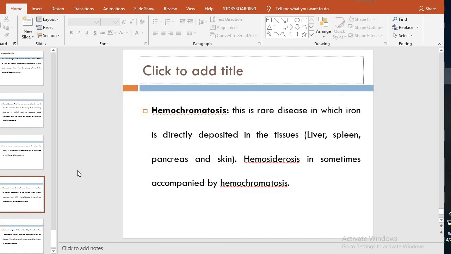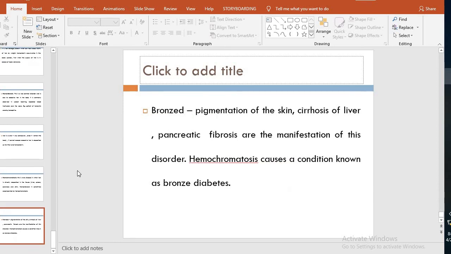Then hemochromatosis. It is also a rare disorder, but iron is directly deposited in tissues like the liver, spleen, pancreas, and skin. And sometimes hemosiderosis is accompanied by hemochromatosis. Then the bronze pigmentation of the skin. In hemochromatosis, there is bronze pigmentation of the skin.